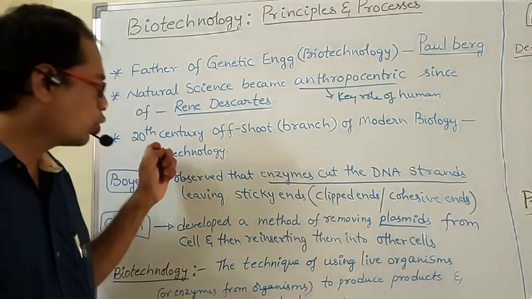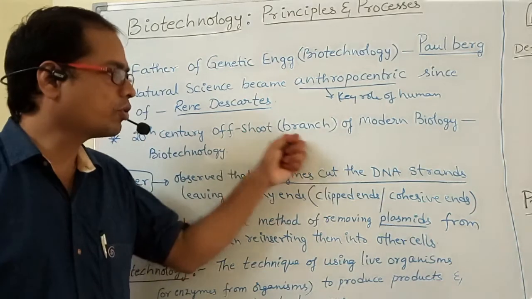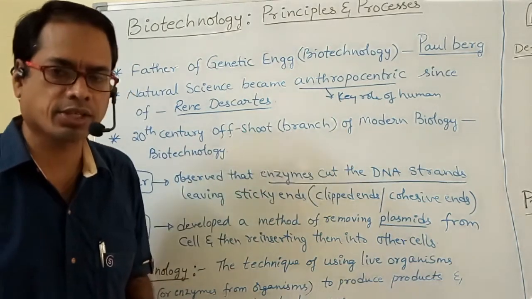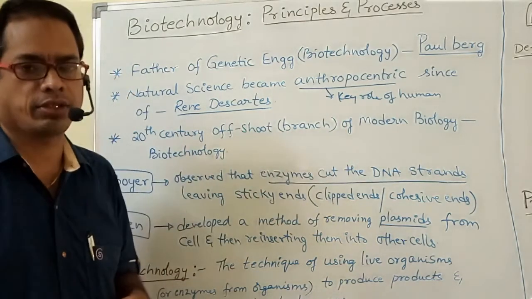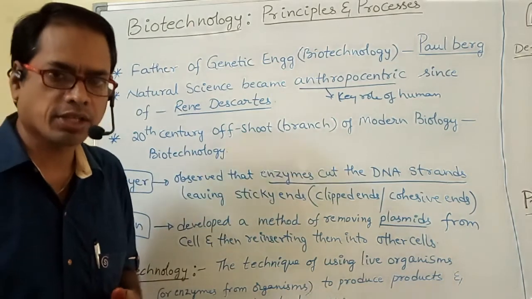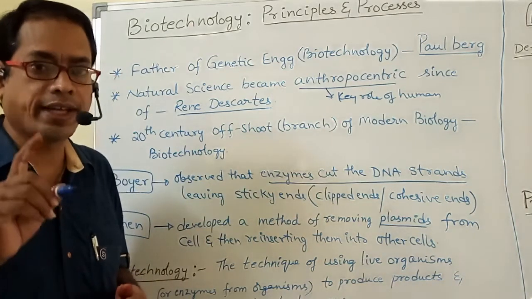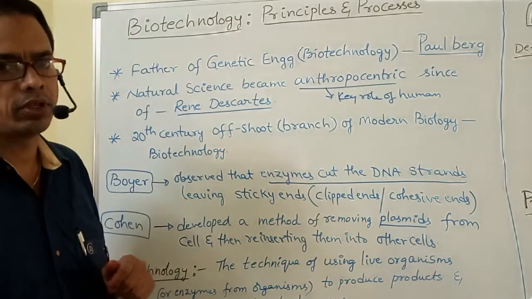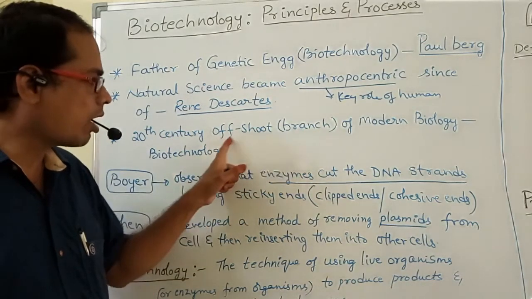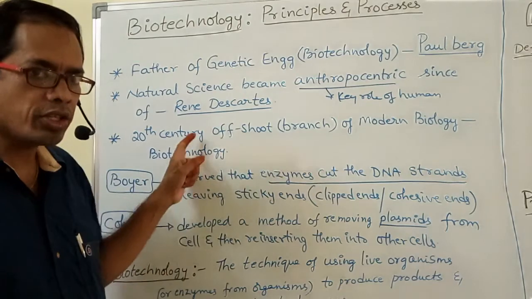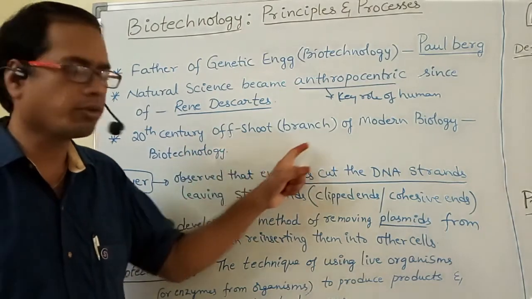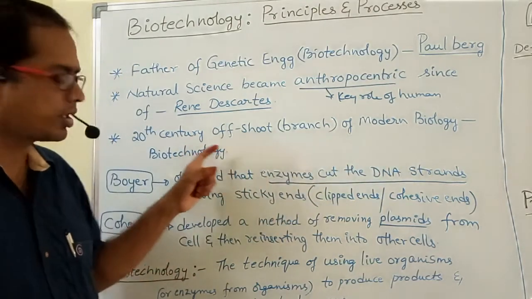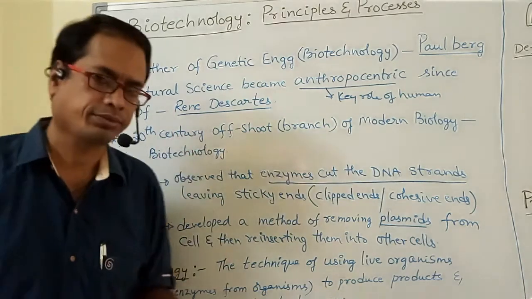Next one, 20th century offshoot of modern biology is biotechnology. In which century was biotechnology developed? The 20th century. A branch is also called an offshoot. 20th century offshoot of modern biology is biotechnology.